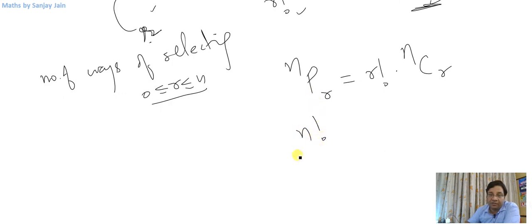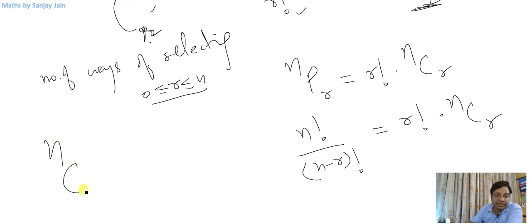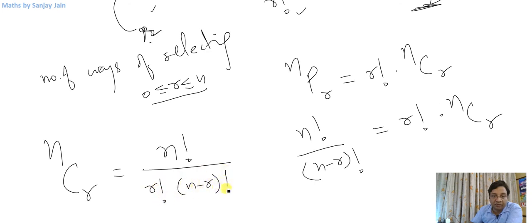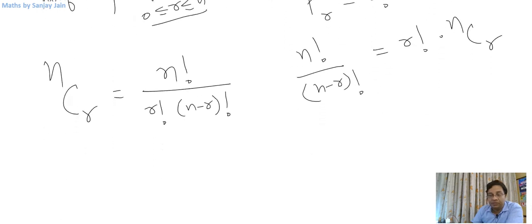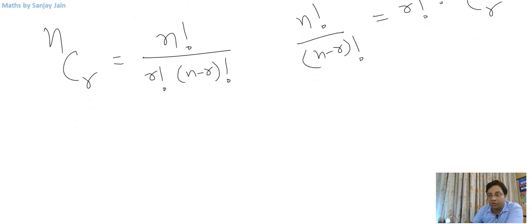It was N factorial divided by N minus R factorial. So it is equal to R factorial into NCR. So we can write NCR equals N factorial divided by R factorial into N minus R factorial. Right? So this is about combinations or selections. Okay, now this is the formula for selections or combinations.